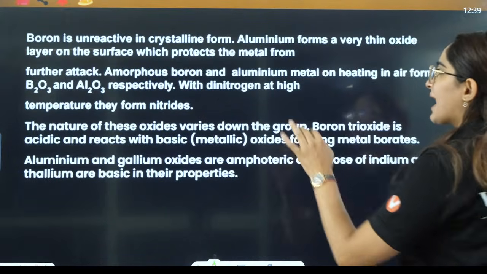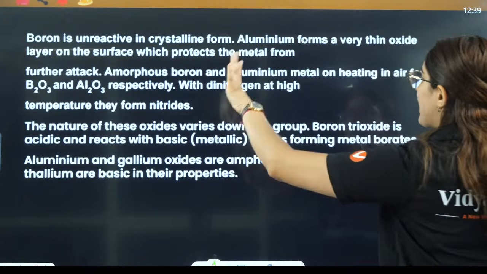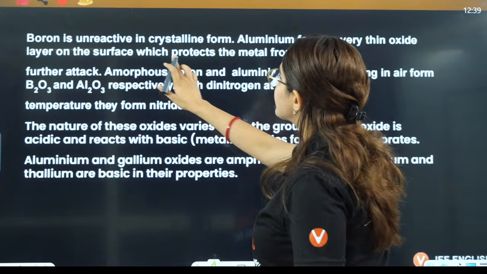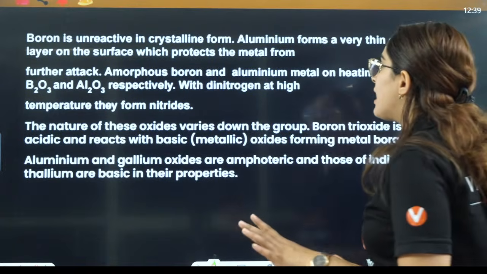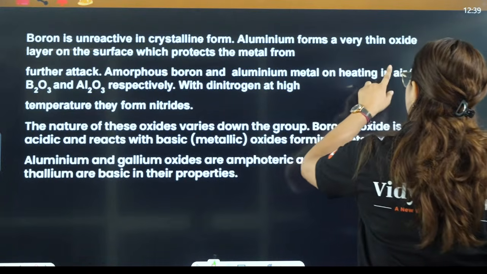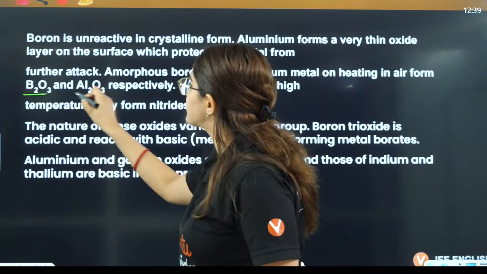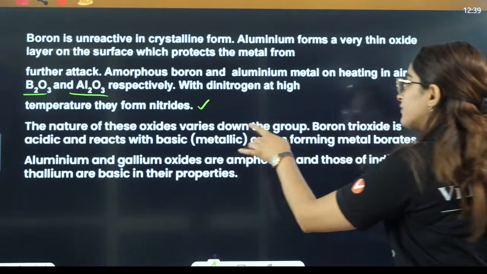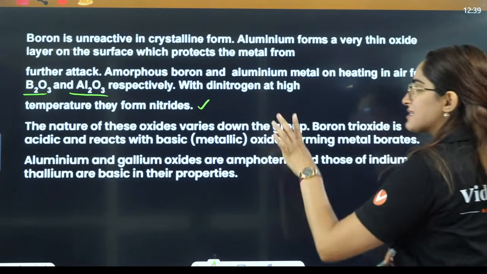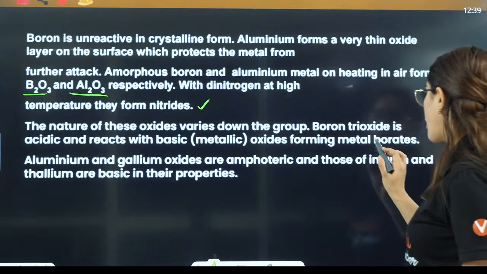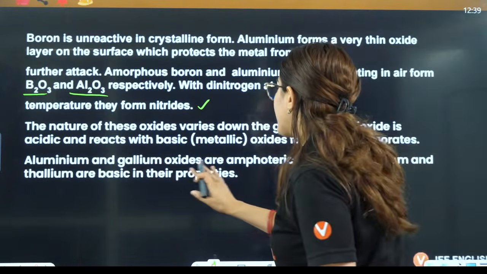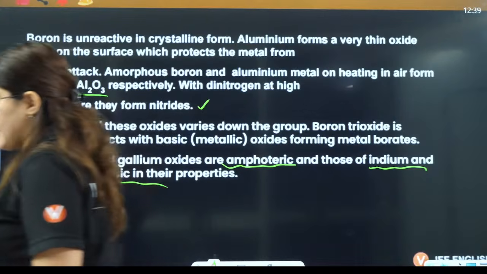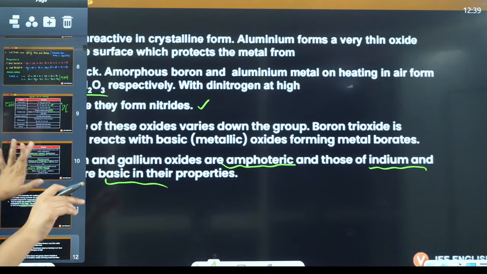Boron is unreactive in crystalline form, and in amorphous state it is quite reactive. Aluminium forms a very thin layer of oxide on the surface which protects the metal. Amorphous boron and aluminium metal on heating in air form these two oxides. With dinitrogen at high temperature, they form nitrides. The nature of these oxides varies down the group. Boron trioxide is acidic and reacts with bases to form metallic borates. Aluminium and gallium oxides are amphoteric, and those of indium and thallium are basic in nature.